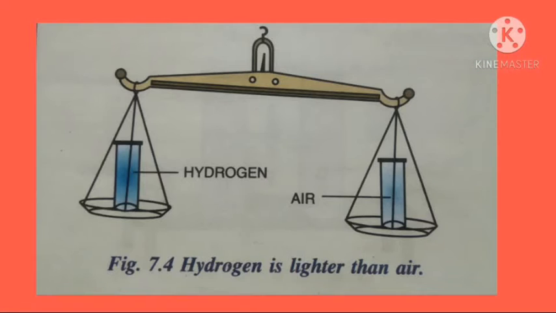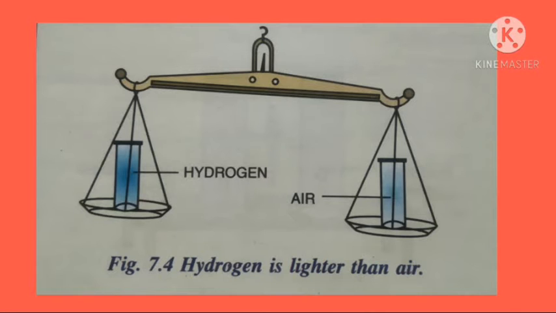So now students, I want to explain one activity. Hydrogen gas is lighter than the air. For this, place these two jars with their lids on the two pans of a balance. What do you observe? You will find that the jar containing hydrogen is lighter than the jar with air.